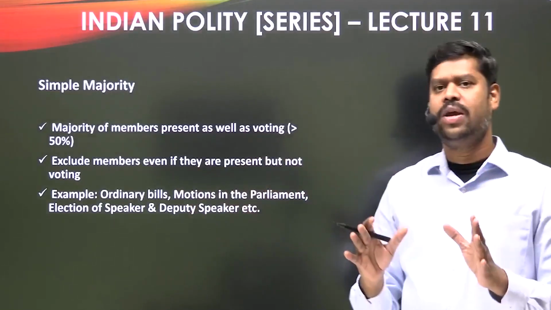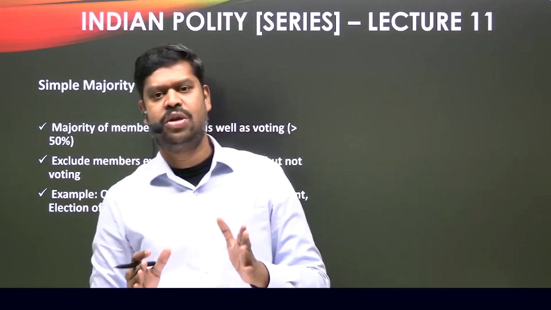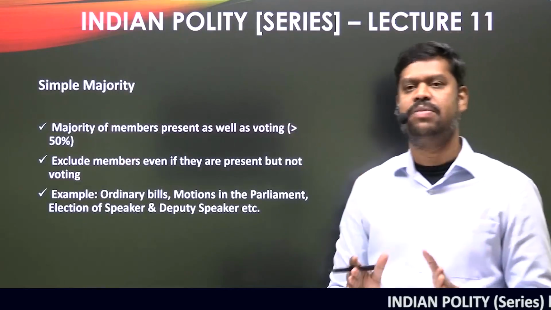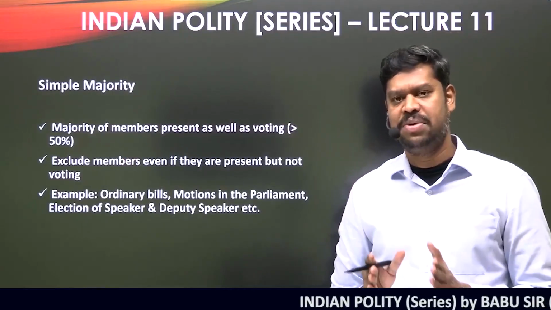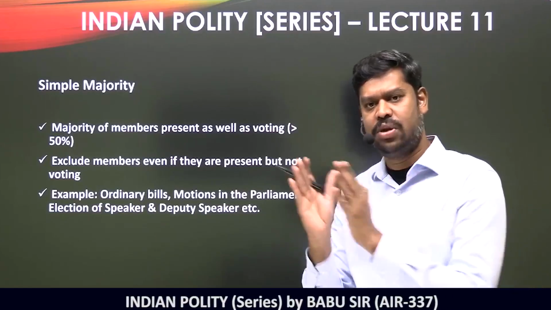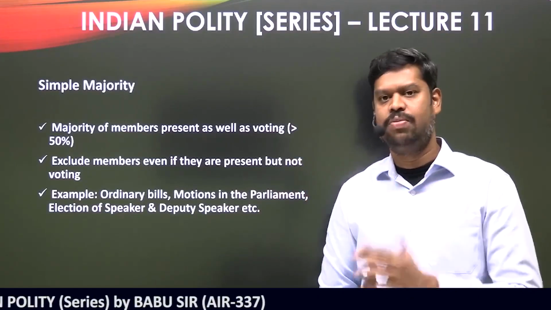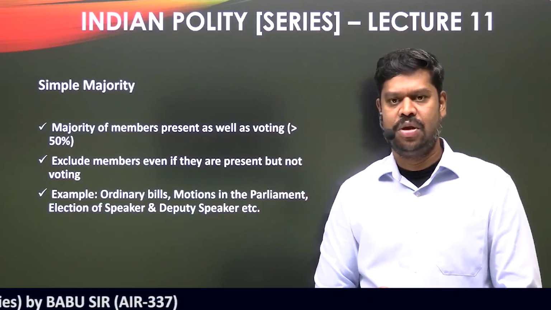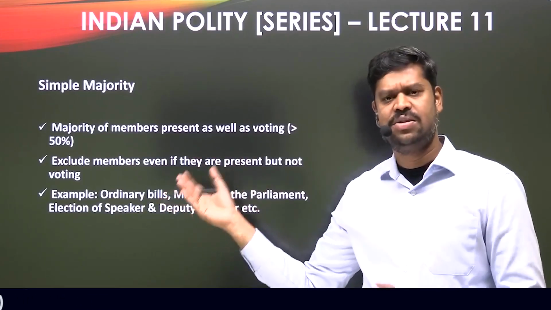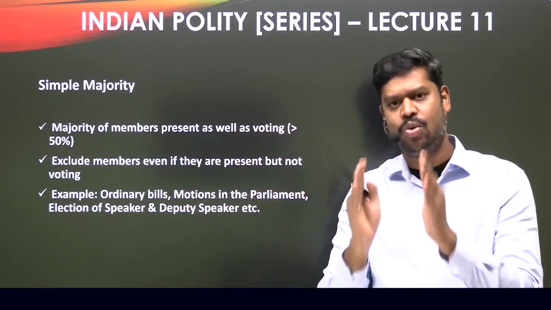So in this way, for most of the things that have to happen in the parliament, if the parliament is to give the approval, what is the majority that is required? It requires only what is called a simple majority. To calculate the simple majority, what is to be taken into account is the number of members present as well as voting. That's the only thing they have to take into account. The majority of that would be what is called a simple majority. How all these things happen, we'll discuss at a later stage. Right now, the idea is that you should understand what a simple majority is.